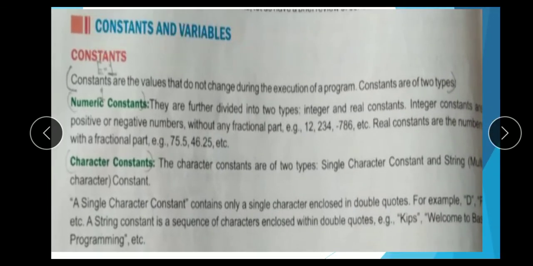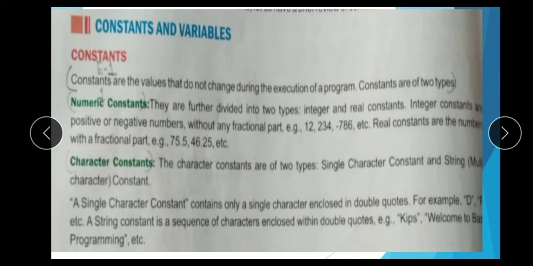Constants and variables. Constants are the values that do not change during the execution of a program. That is why it is called constant. Constants are of two types: first, numeric constant, and second, character constant.